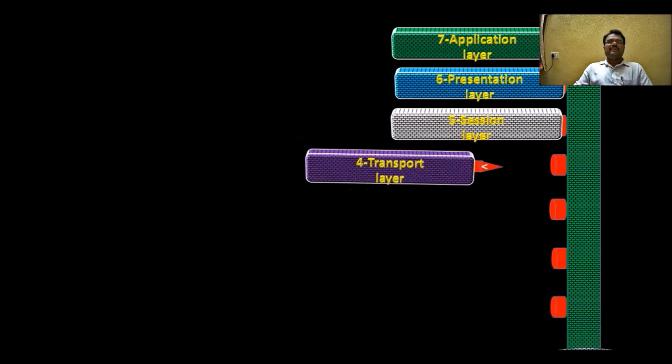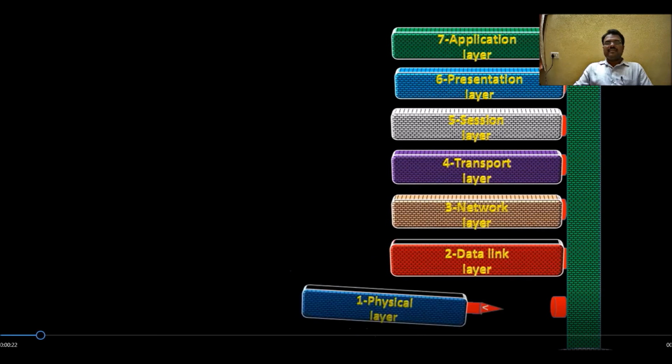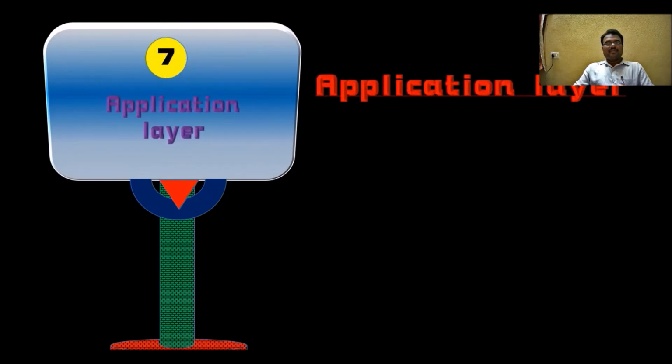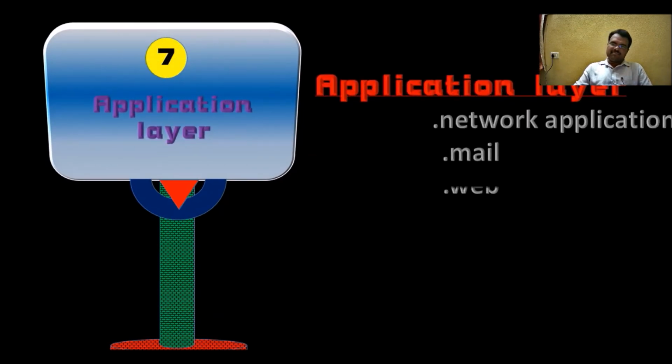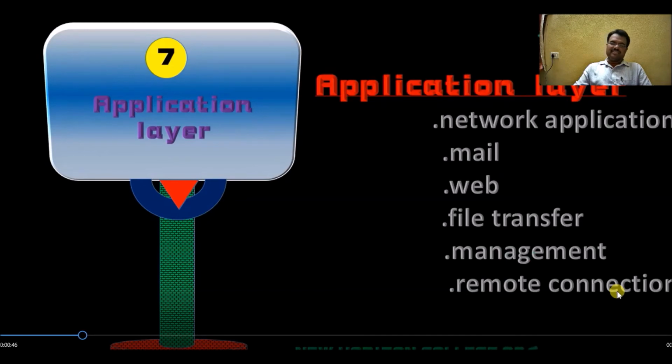We have 7 layers: application layer, presentation layer, session layer, transport layer, network layer, data link layer, and physical layer. In the 7-layer OSI model, the first one, the application layer, directly interacts with the normal user. It has network applications like mail, web applications, file transfer applications, management, and also provides remote connection. The application layer is closely connected to the user generally.